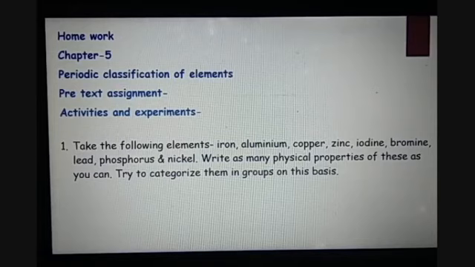So I know you will not be having all the things in the list, but whatever you have at your home or in your surroundings, collect it and write as many physical properties of these as you can. Try to categorize them in groups on this basis.